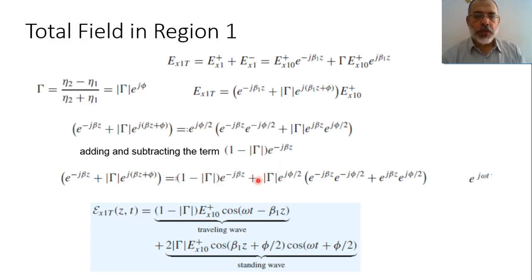Assume that we are going to take magnitude of gamma as a common factor. So it would be e to the power minus j beta z plus phi and e to the power minus j beta z. We are going to take e to the power j phi over 2 as a common factor. So in this case, e to the power j beta z plus phi over 2, and here e to the power minus j beta z minus e to the power j phi over 2.